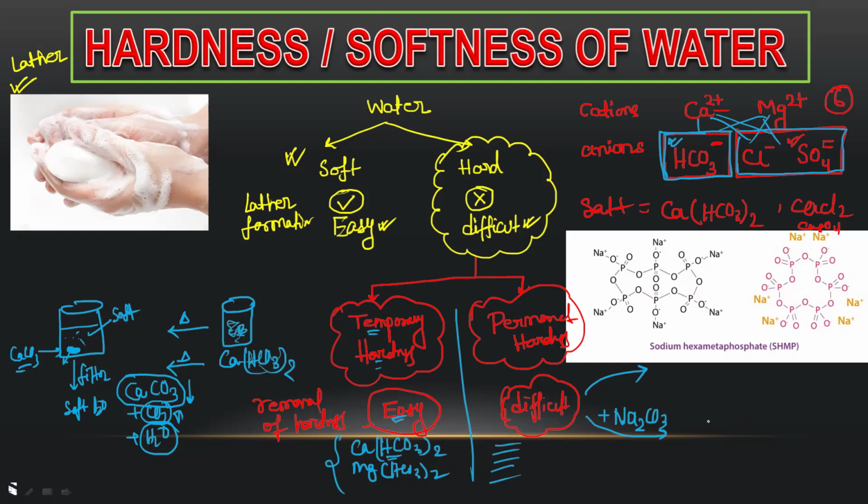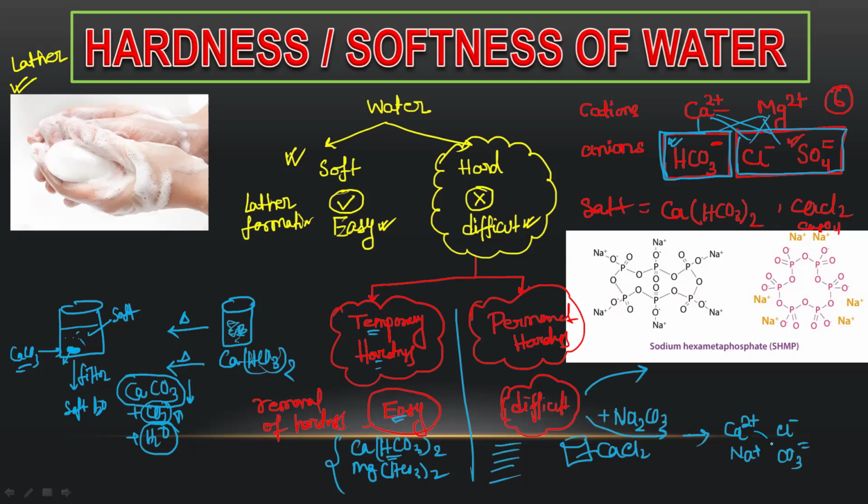What will happen here? Suppose in this water sample, any of these four salts will be present. For example, I am taking CaCl2. Suppose CaCl2 is present in this water. That means the hardness in water is permanent. Now, if I add Na2CO3, what will happen? In CaCl2, Ca2+ and Cl- ions are present. In Na2CO3, Na+ and CO3 2- ions are present.